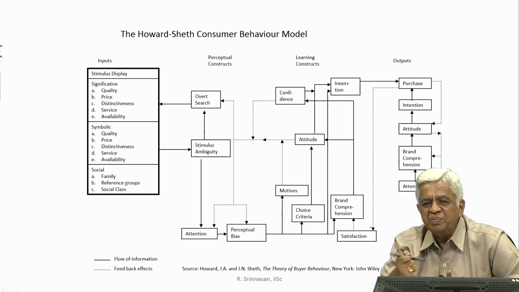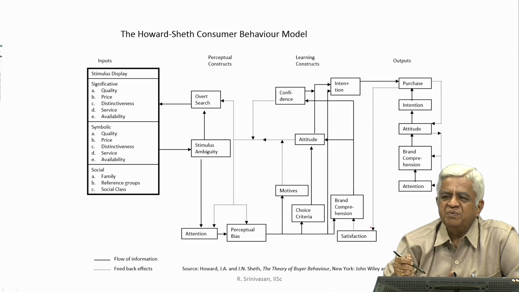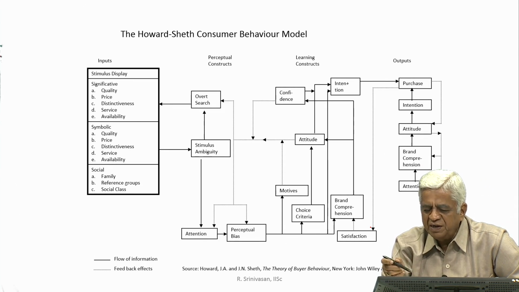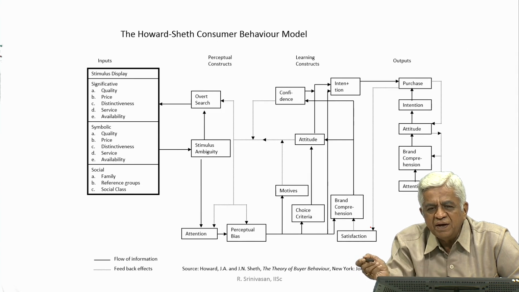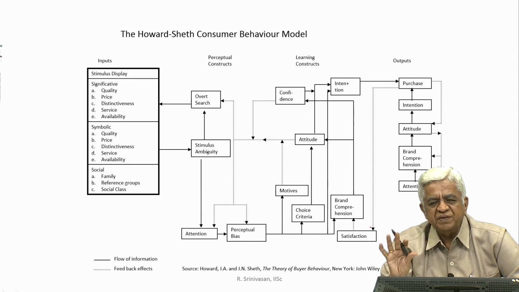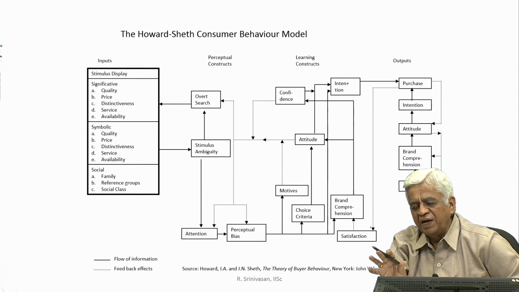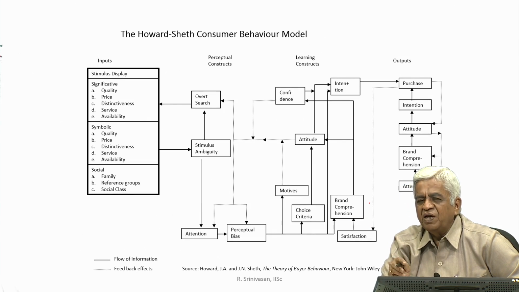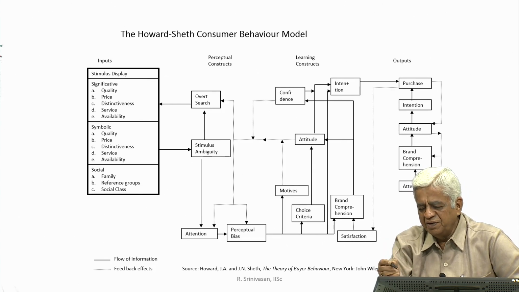So, the brand comprehension is what comes in next with respect to the individual, and now he decides on a particular brand of the product. He takes that particular product brand, then when he makes that purchase, when he comes to this stage of brand comprehension, he would have almost come to the stage of making a purchase of the product.